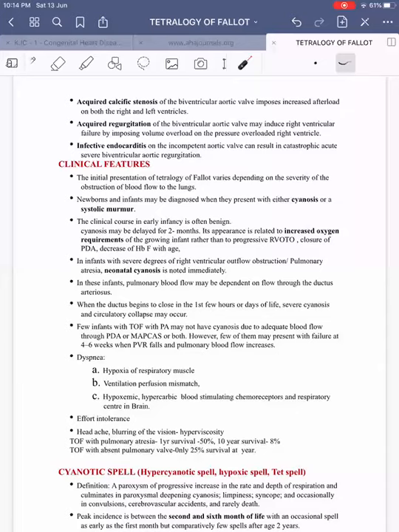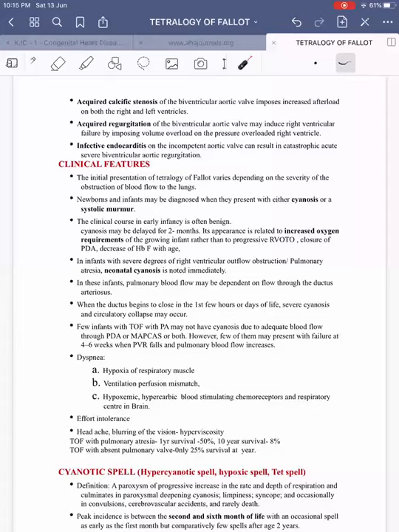In TOF with pulmonary atresia, the 1 year survival is about 50%, and 10 year survival is 8%. TOF with absent pulmonary valve has only 25% survival at 1 year. This has the worse prognosis among these two. Natural history of the TOF I will discuss later.